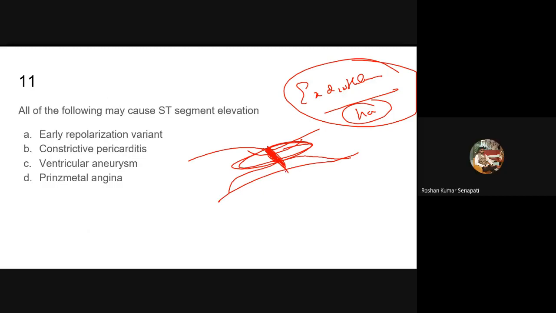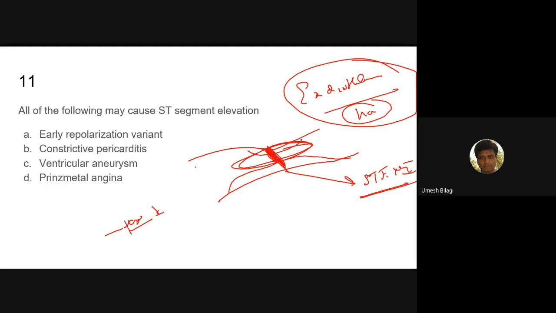So the patient can develop a STEMI-like ECG. Only thing is there is no persistent elevation. The patient has taken an ECG in your clinic. You shift him to the ICU, and the sister takes an ECG. The elevation is immediately gone. That's when they come with sweating and all that.